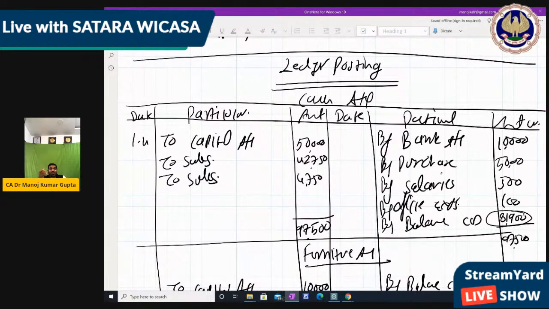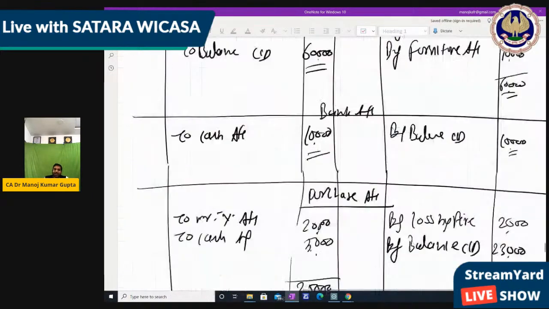When we do the accounting process, this is the process followed by the accounting. But now there is software also which does all this work. But if we know the procedure, only then can we do the audit, only then can we do any work of a chartered accountant. Right? So now the second part is over.